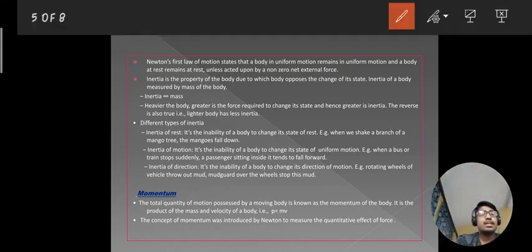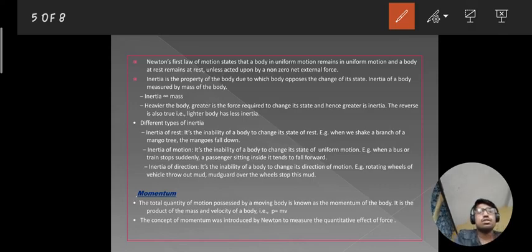This is also known as the law of inertia.